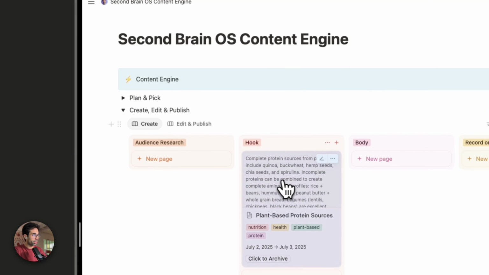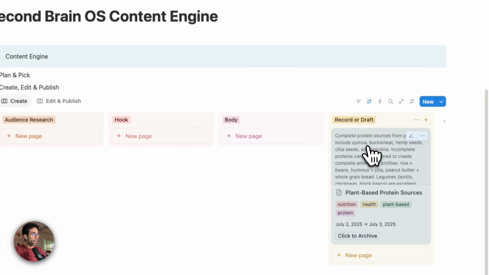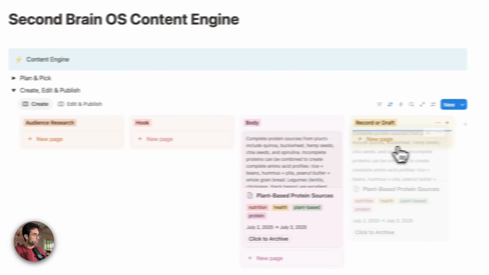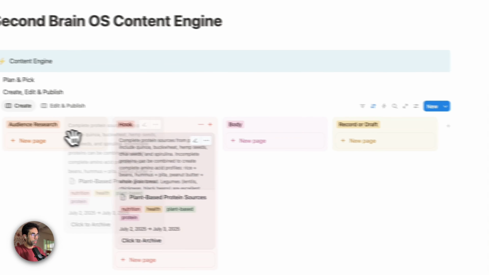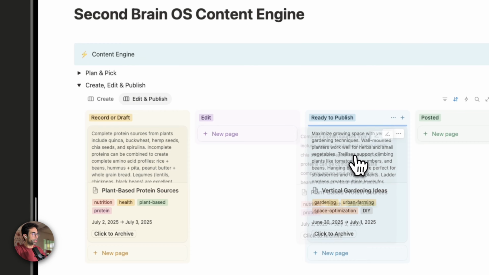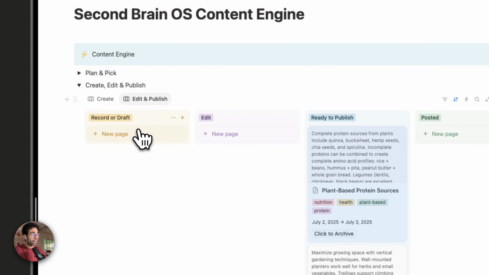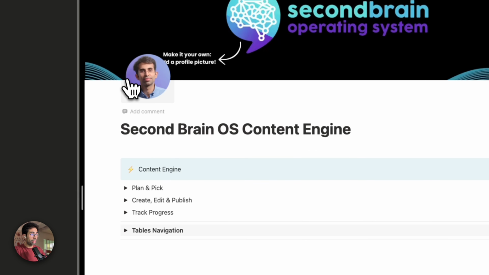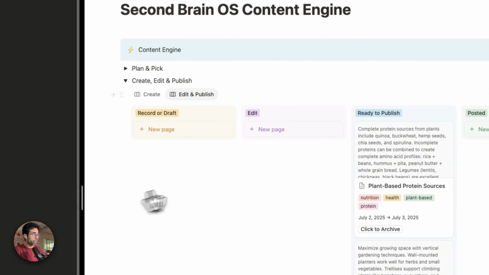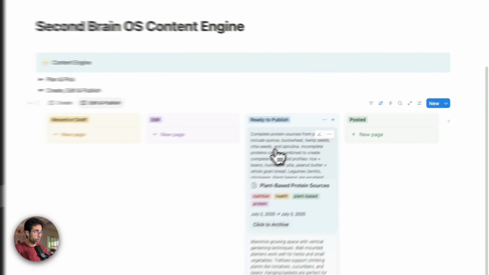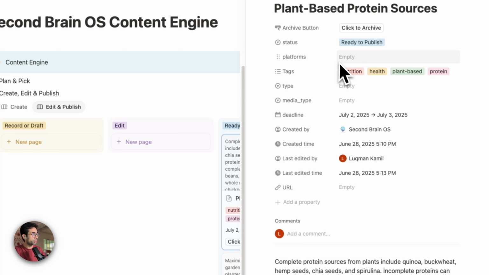But over here, now you have a clean board because you just have one idea to work on. So now we can drag it here, here, here. And of course, you don't have to linearly drag things. You can hop between these cards as well. Do what you like is best. So I can just hop from here to here, and then obviously hop from here to here as well. Now I have two ideas that are ready to publish. And you can see how fast we're actually moving and how organized we're staying at the same time. And the next thing I want to do is at the ready to publish stage, I want to make a decision as to where these ideas need to be published. So for example, over here, I'm going to go into platforms.